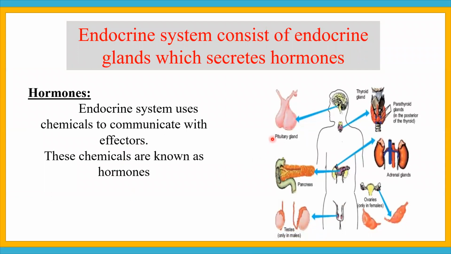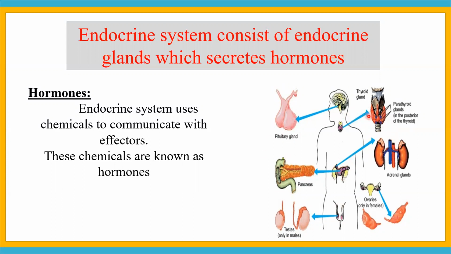Different types of glands are present in our body. Like the pituitary gland is present in the brain. It is attached with the hypothalamus of the brain.